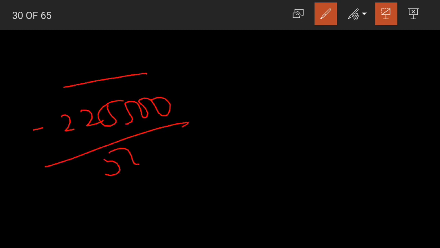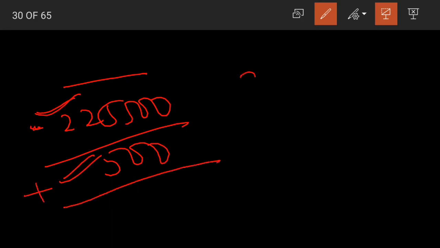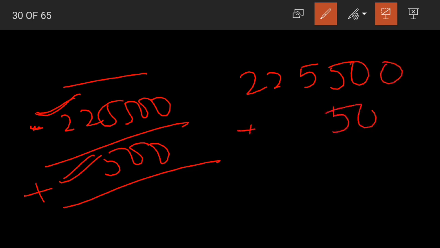So here what are they giving? Dash minus 2,25,500 is equal to 500. We are having the smaller number and the difference. What do we do? We add. Very good. We add 2,25,500 plus 500. It is very important to write the numbers in their correct place values.